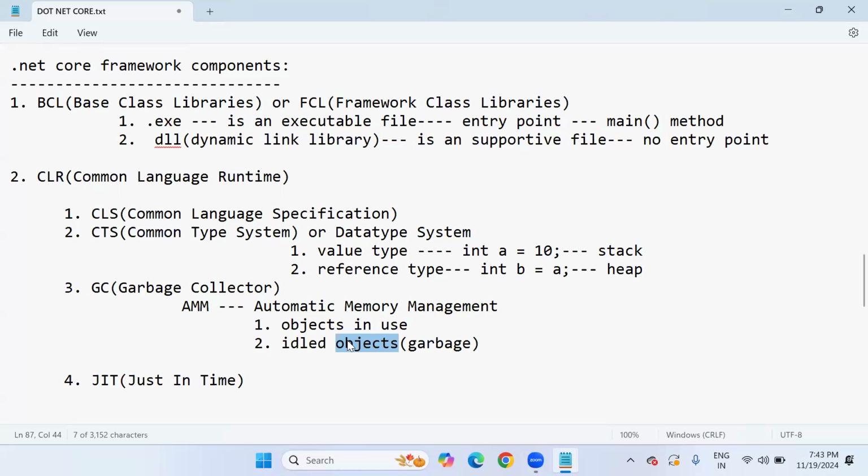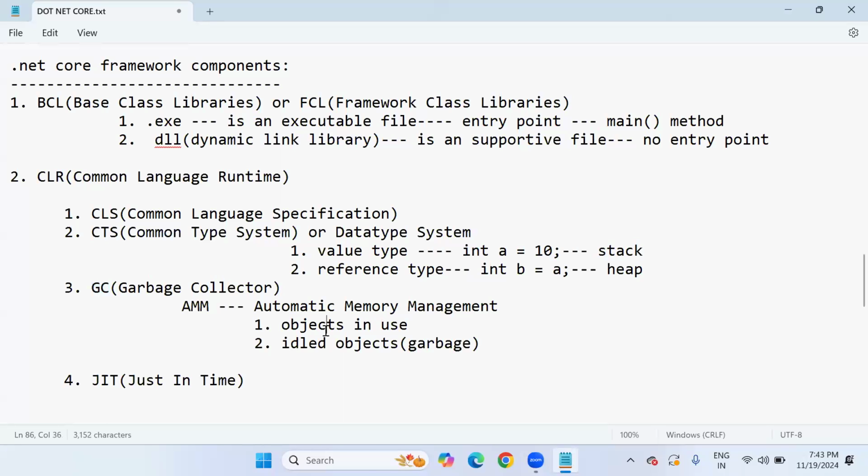These garbage objects we compulsorily have to clean up. Who is going to perform the cleanup? The garbage collector. Generally, the internal logic we can also discuss deeply, but that's not required at this moment. Generally, the garbage collector component will always call a destructor. Okay, in object-oriented programming, generally constructors and destructor concepts are there.